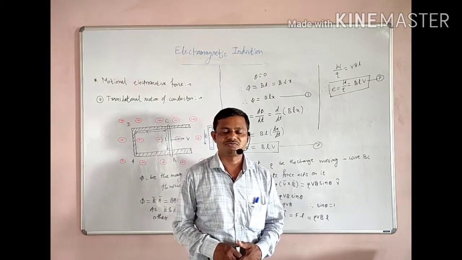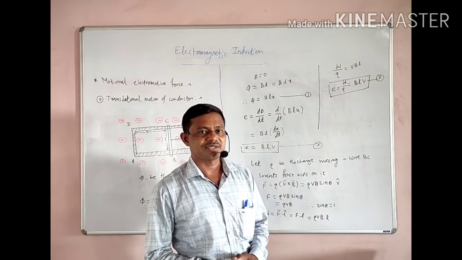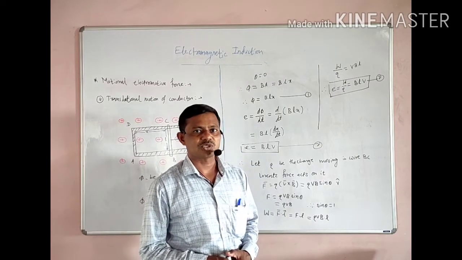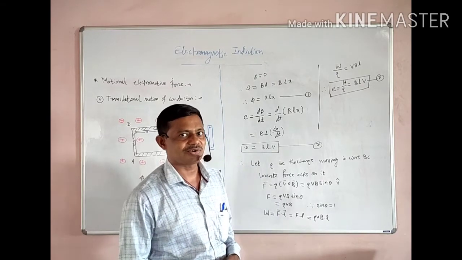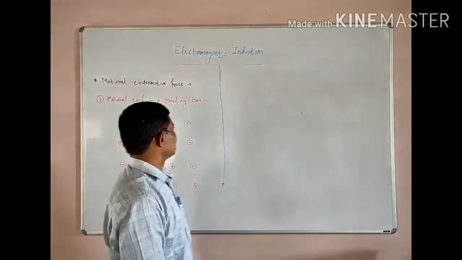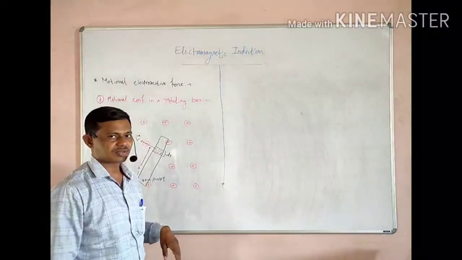From the above, Faraday concluded that whenever there is a region in which magnetic flux goes on changing, it is responsible for the development of an electric field. Now we are going to see the motional EMF in a rotating bar.